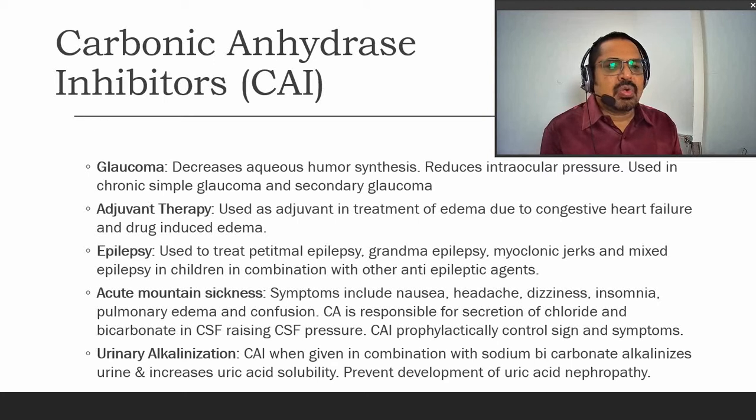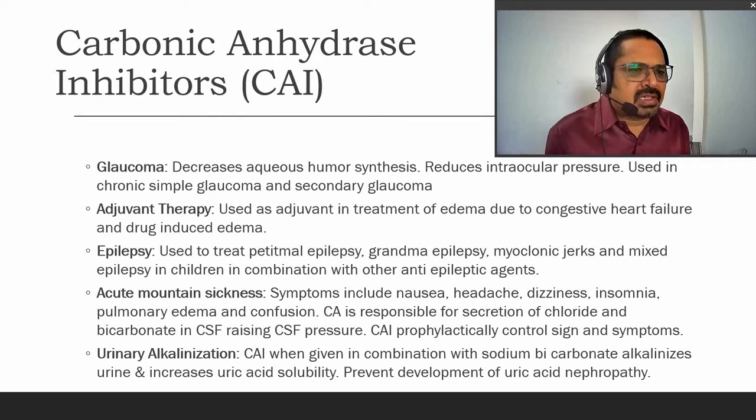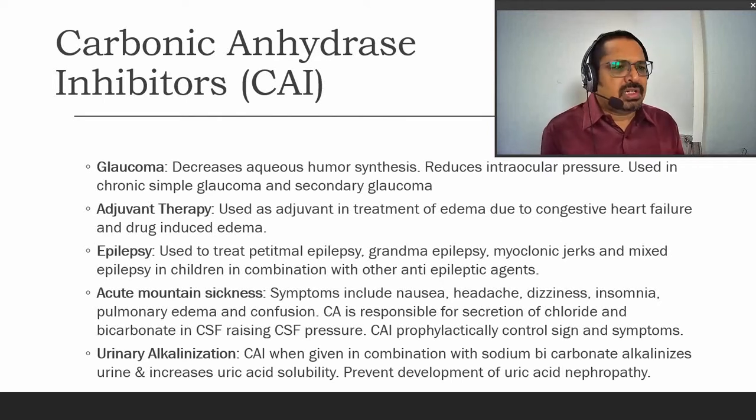The very first is glaucoma. Now there is an increased aqueous humor synthesis, and this will create an unwanted rise in intraocular pressure. So to reduce the aqueous humor synthesis, the carbonic anhydrase inhibitors are used. They are used in chronic as well as acute, and primary and secondary glaucoma. So they reduce the aqueous humor synthesis and thereby they reduce the intraocular pressure.